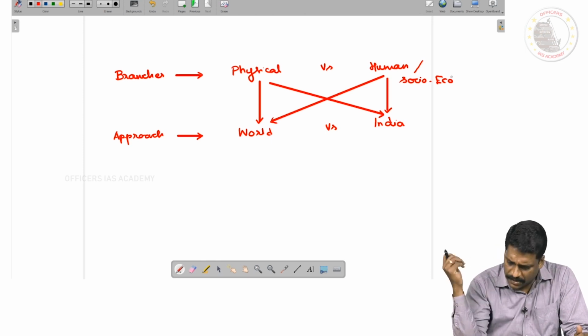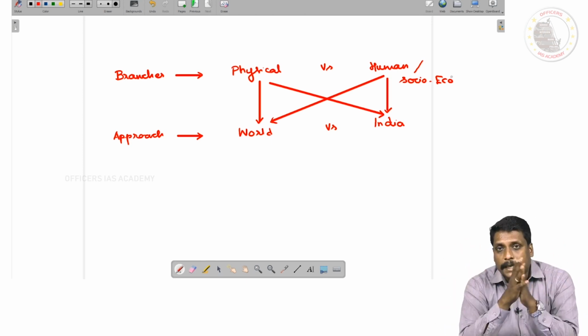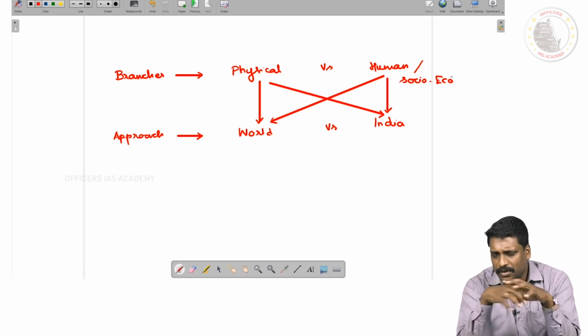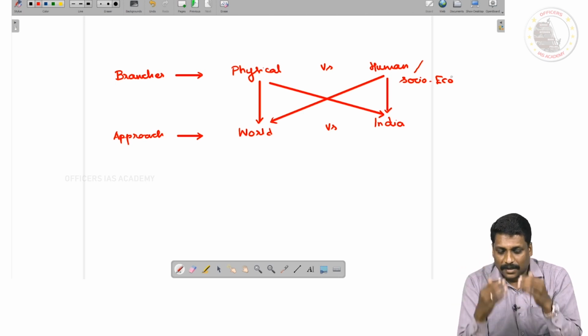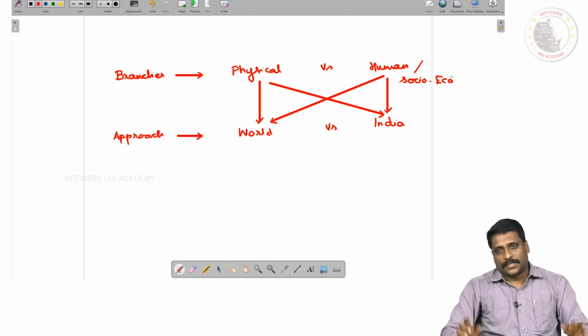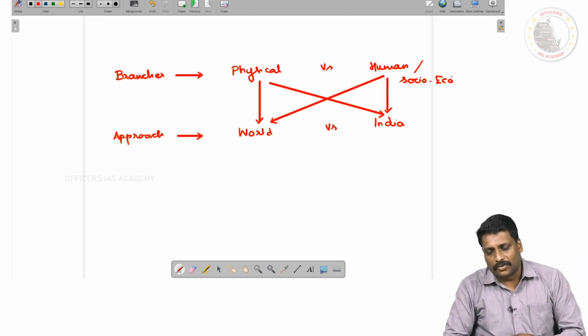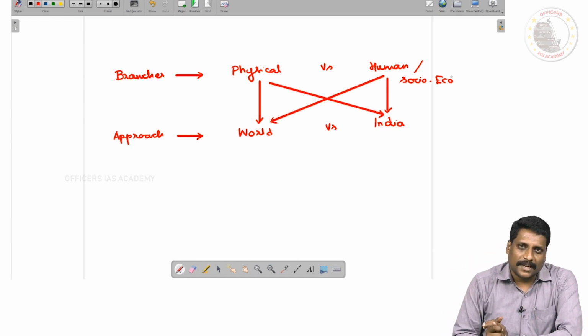Now, my dear friends, we have an overall idea about geography as a subject. Here, we are not discussing geography in the preliminary or mains examination. No, this is complete geography as a subject. What exactly will we be studying in geography if we are studying from this country called India? Now we have an idea of what this subject is all about.